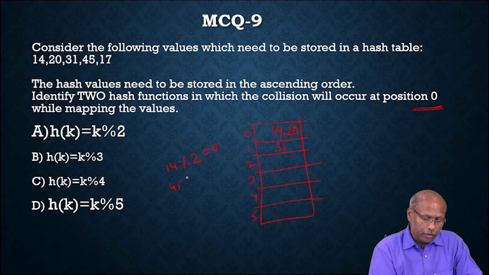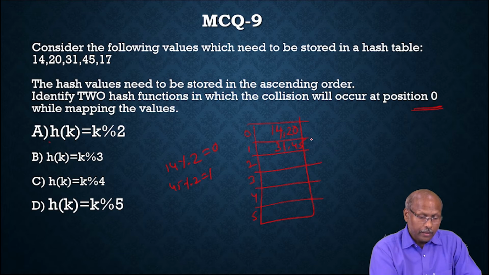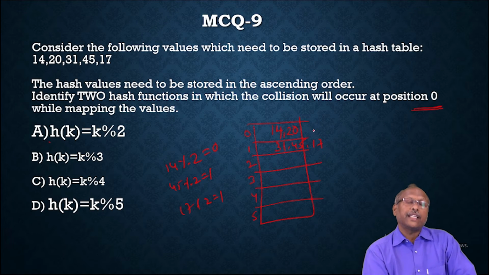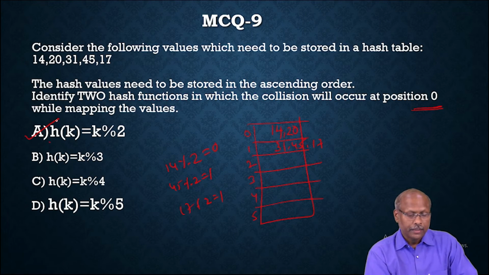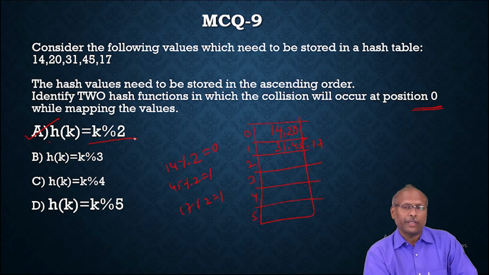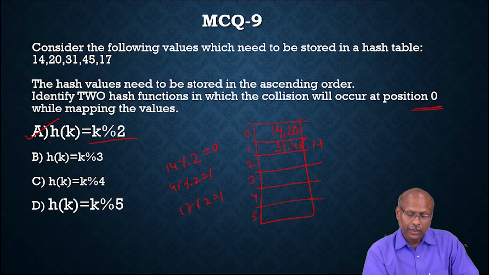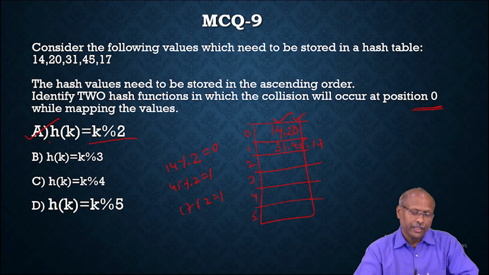45 modulus 2 is also 1, so 45 goes here. 17 modulus 2 is also 1, so it will be stored here. That means there is a collision at this place, and at the 0th place there is a collision. So this is one of the answer options. If I apply this modulo function, I am getting a collision at the 0th place. Of course, at place 1 also, but as far as the question is concerned, we ask whether there is a collision at position 0. Yes, there is, because 14 and 20 give the same index 0. That's why it is a collision.